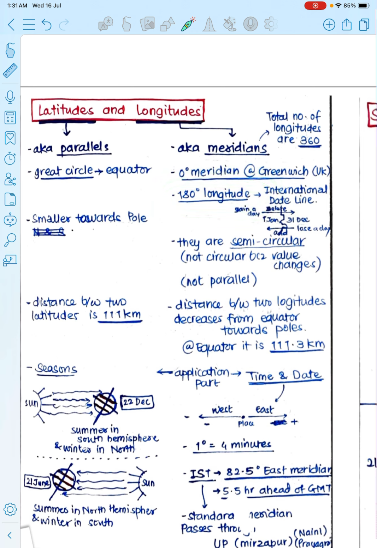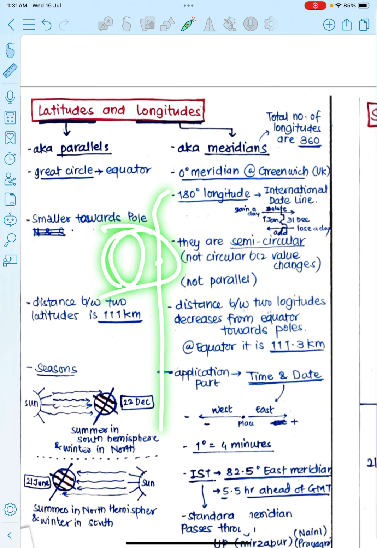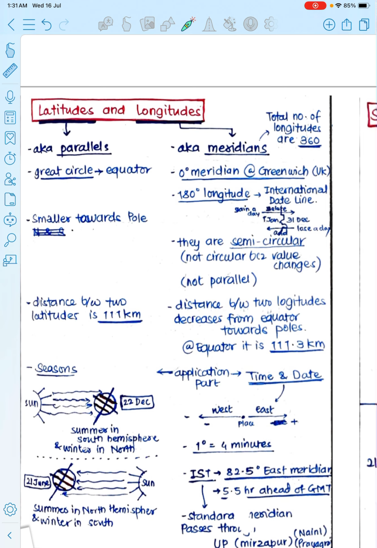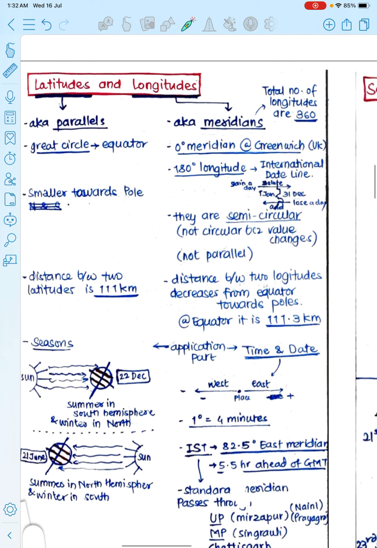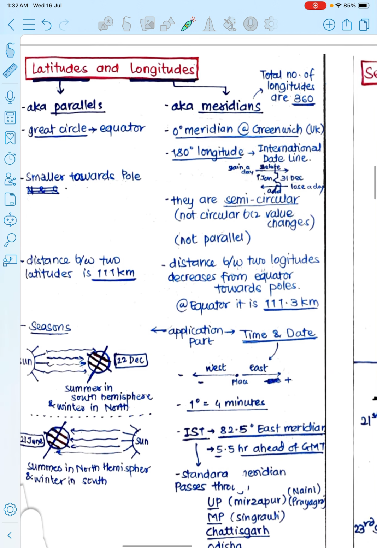Okay, and that is not a straight line, it's a zigzag line, because it passes through the Pacific Ocean and not through land, because if it passes through land, then in a single country, in the same country, two types of dates would be inserted. Here a different date, and here a different date. Okay, so to avoid this problem, the 180-degree line passes in a zigzag pattern through the Pacific Ocean. Okay, they are semicircular and not circular because of